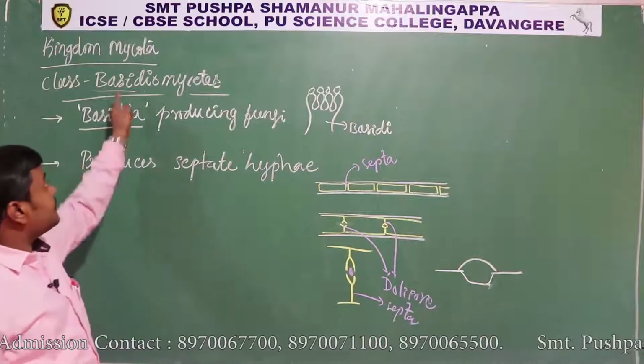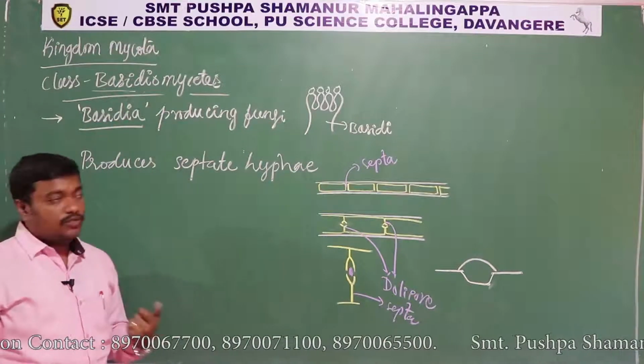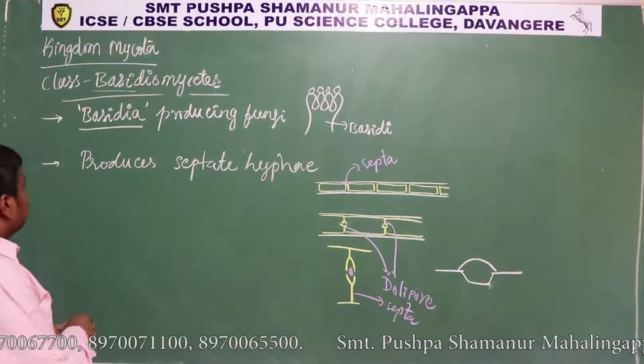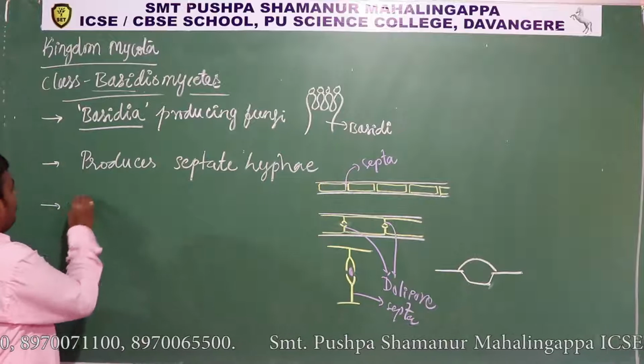The presence of dolipore septa is a characteristic feature of this basidiomycete. This is how the septa is. And what is the habitat?